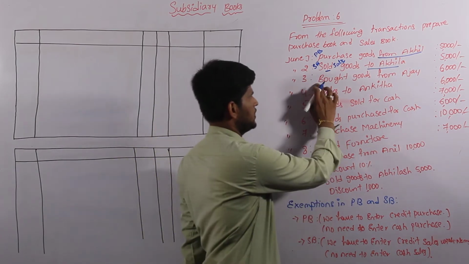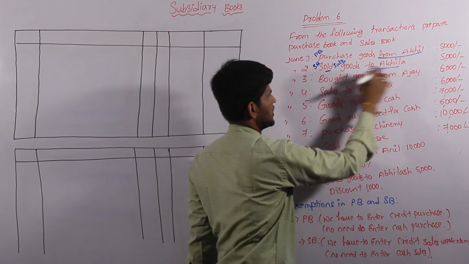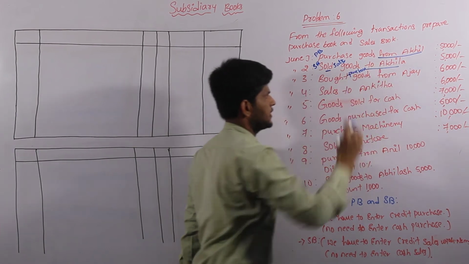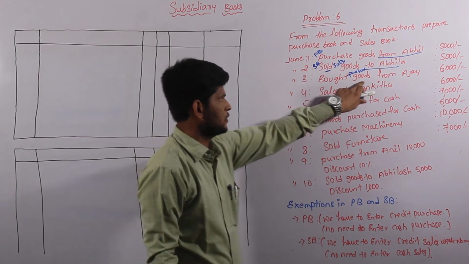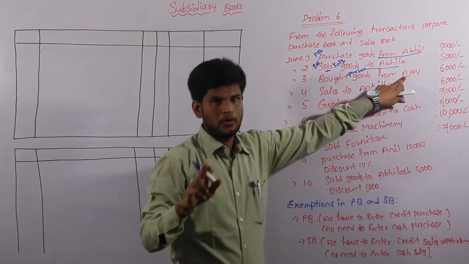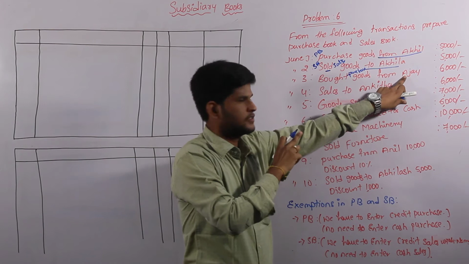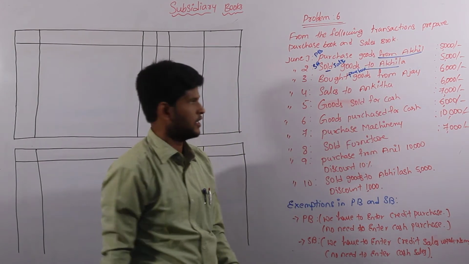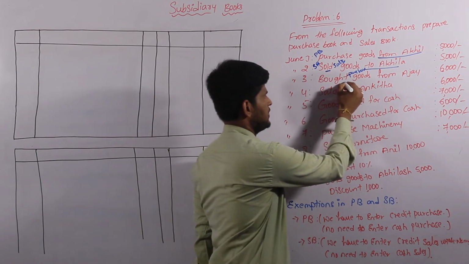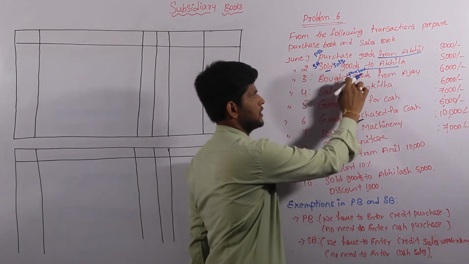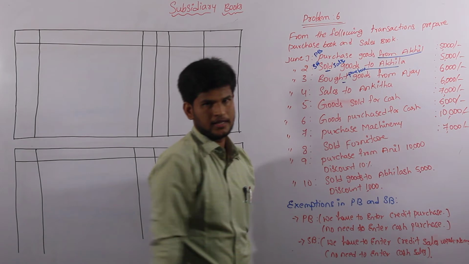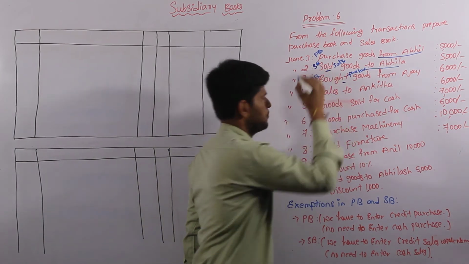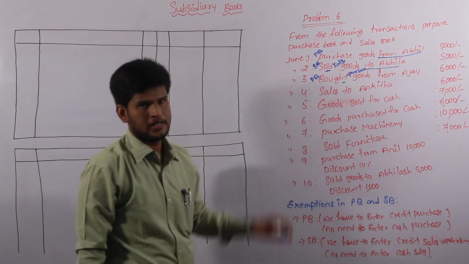And come to the third one: bought goods from Ajay. Bought is nothing but purchase, that is, purchase goods from Ajay. There is no cash word in our third transaction, and no name of any asset. We find this is a purchase book transaction because bought means purchase, and purchase is a purchase transaction. It also goes to purchase book. PV is nothing but purchase book.